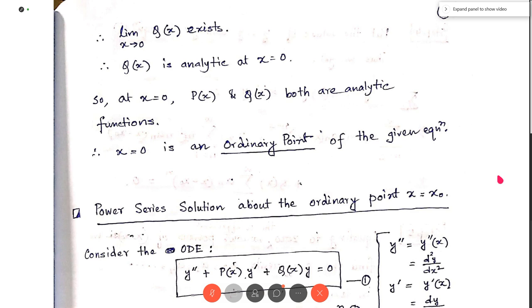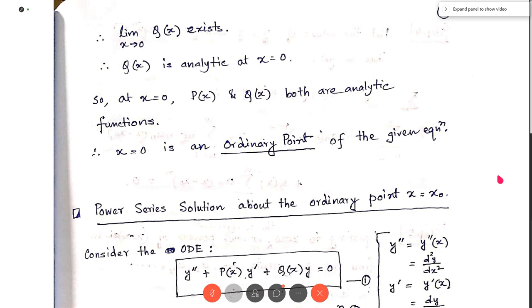Now, in the last class, we learned about the nature of the point x equal to x0. That is, we know what is an ordinary point, what is a regular singular point, and what is an irregular singular point.